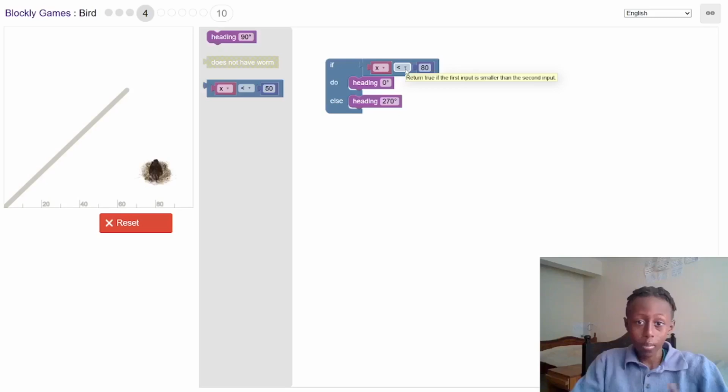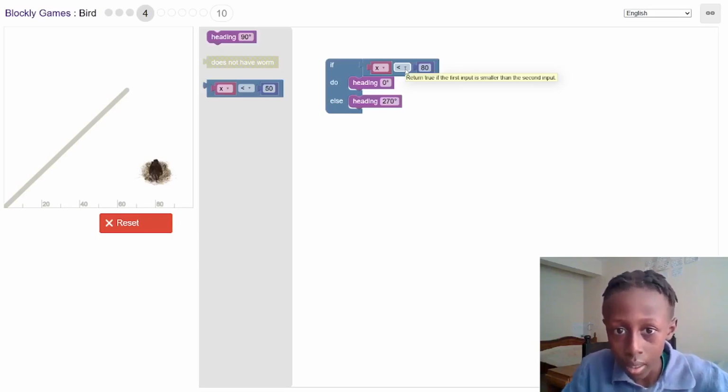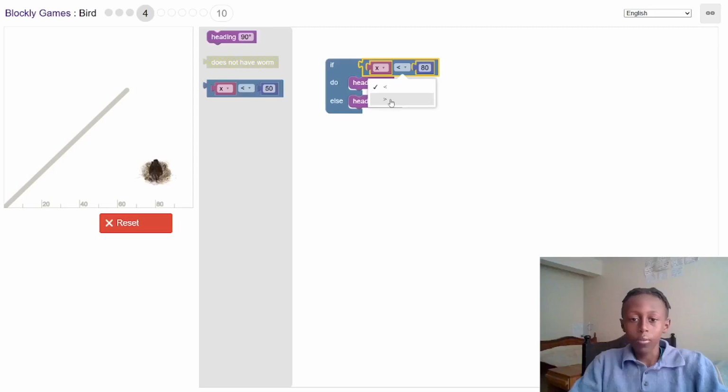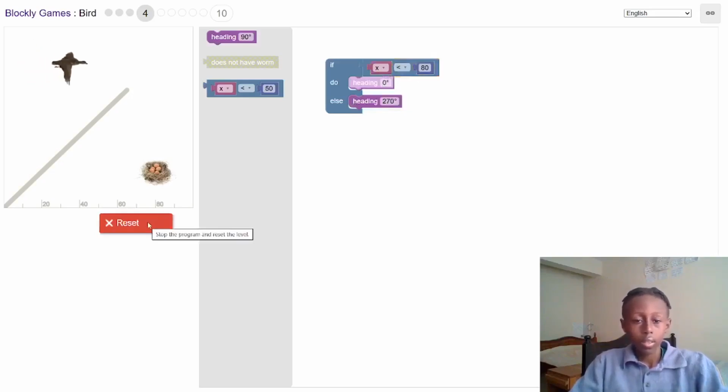Let me put it again. Maybe I explained it wrong. Return true if the first input is smaller than the second input. If I do this, let's see. Oh, so this means if the x is less than 80. As you can see here, it's less than 80, which will make it go 270. I think. I also don't know if I'm right or wrong. Okay, so it will head 90. Then once it reaches 80, it will head 270.